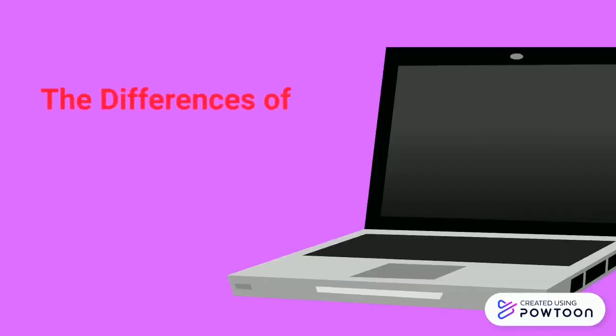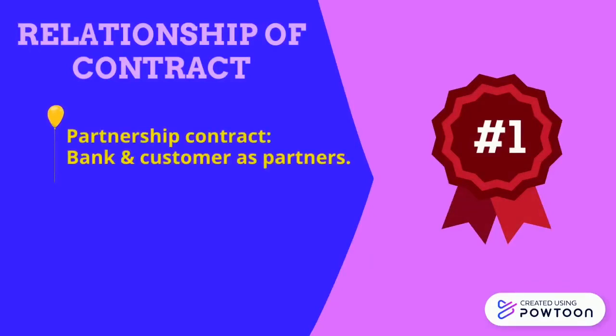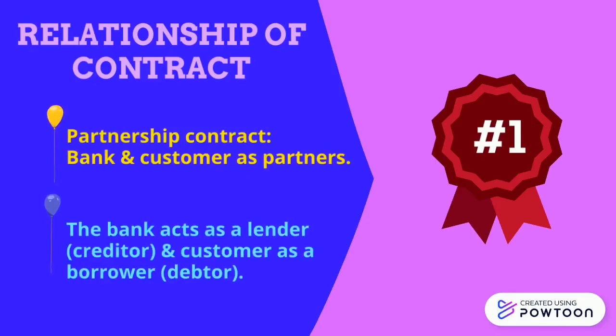There are three differences between home financing and home loan. Firstly, looking at the relationship between bank and customer. In Islamic banking, the customer partners with the bank to purchase a house, then in return buys the bank's share. While in the conventional financial system, the bank claims money and creates a creditor and debtor relationship.